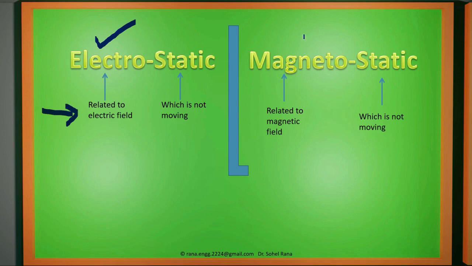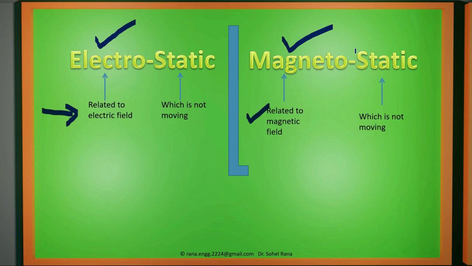And the second part of electromagnetic comes from magneto. It is magnetic field, magnetostatic. Magneto means it is related with a magnetic field which is not moving. So when we study electrostatic separately and magnetostatic separately, the combined knowledge will give us the clear concept of electromagnetic. To understand electromagnetic, we will first study the case where things are static, not moving.